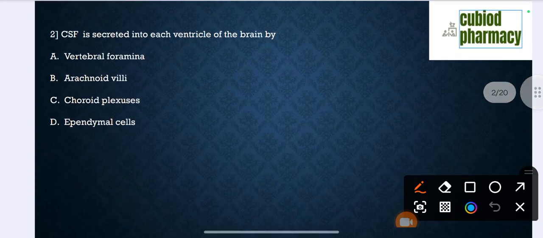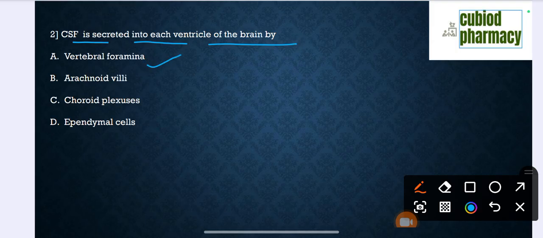Question number 2. CSF is secreted into each ventricle of the brain by: option A, vertebral foramen; option B, arachnoid villi; option C, choroid plexus; option D, ependymal cells.